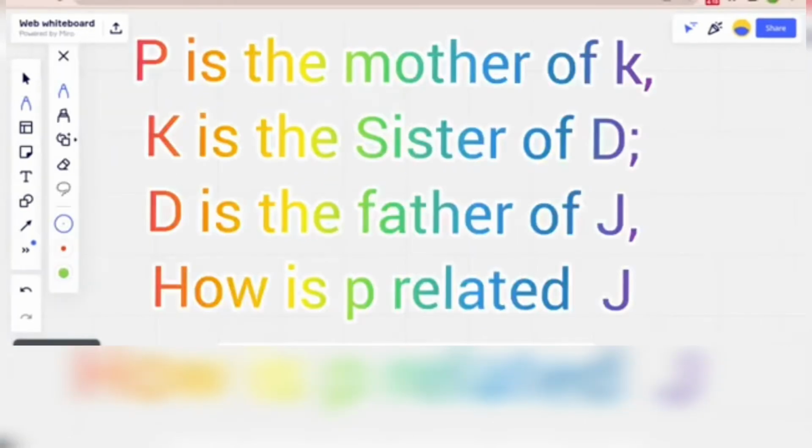I'm reading the question for you. P is the mother of K. K is the sister of D. D is the father of J. How is P related to J? So let's draw a diagram so that you get a clear overview of the answer. Let's start the solution. I'm just writing what the question gives. Before drawing this, you need to know how to write the family tree. They have given P is the mother of K.